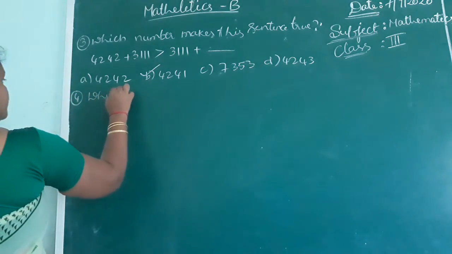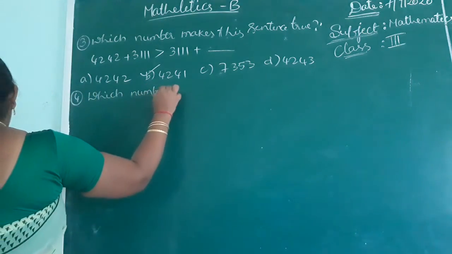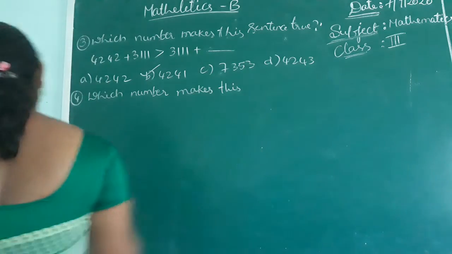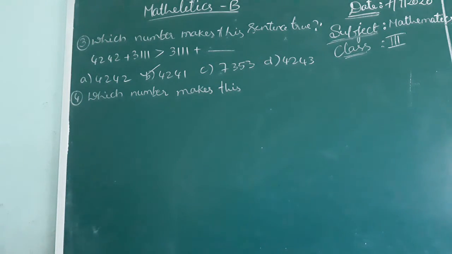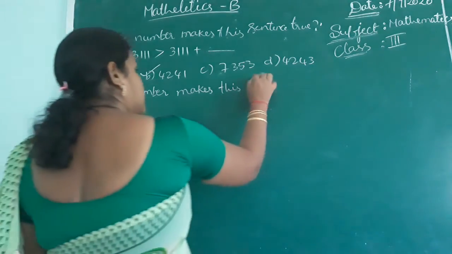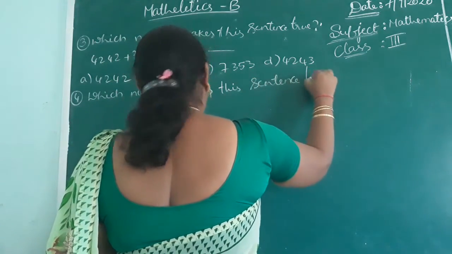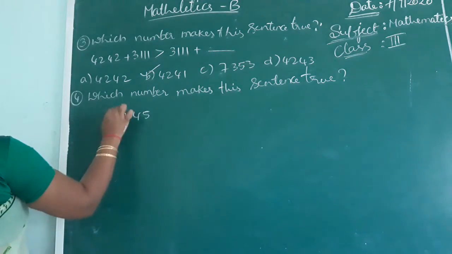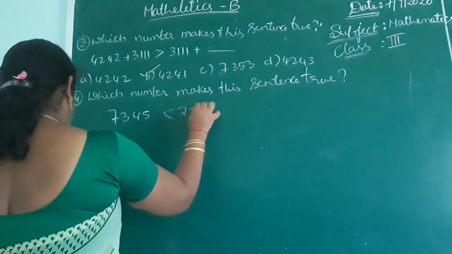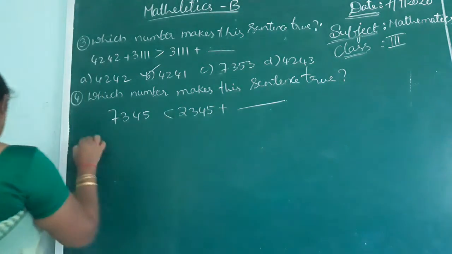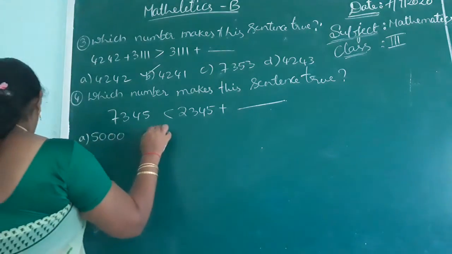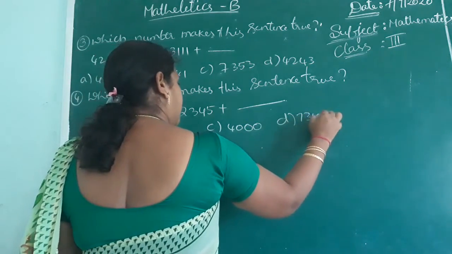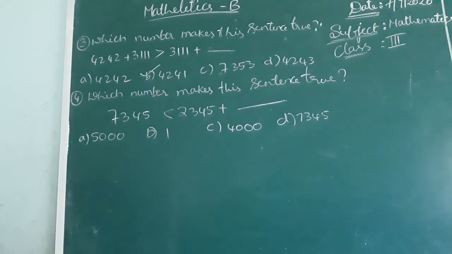Which number makes this sentence true? See the question they have given. 7345 is less than 2345 plus a number. The options are 5000s, 4000s, 7340. Children, choose the number that you will add.